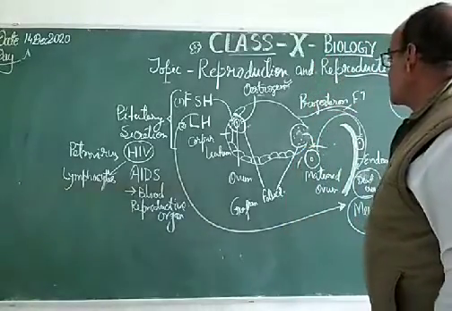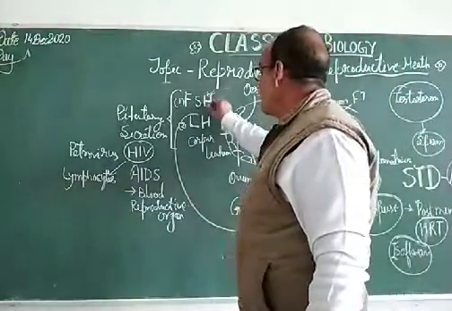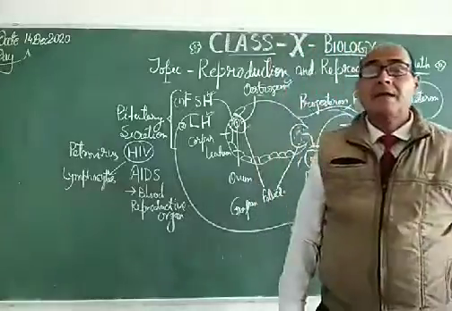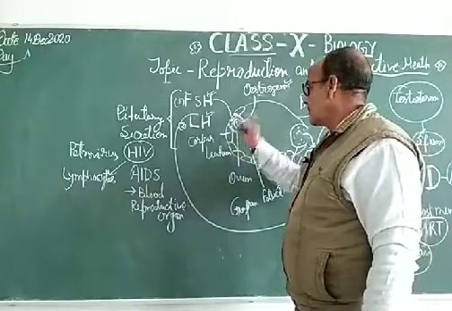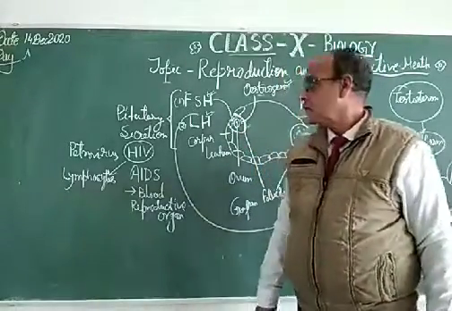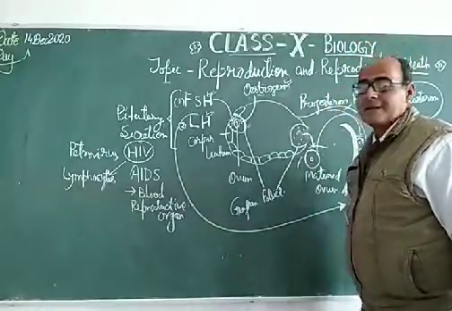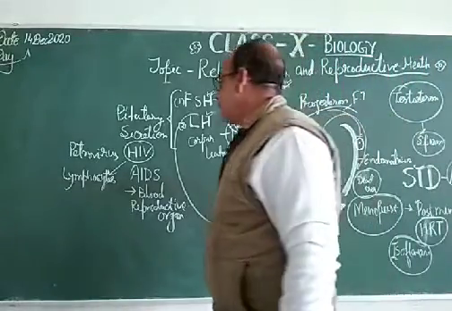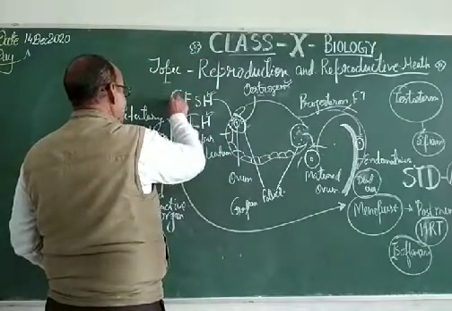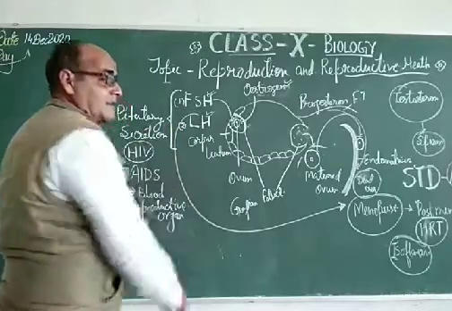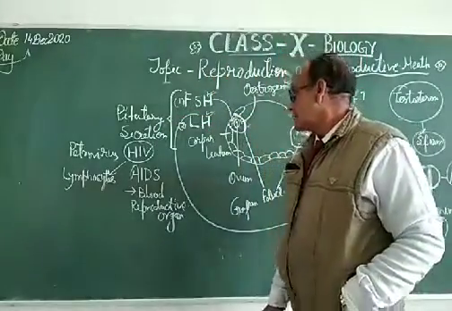Therefore, dear students, let us practice some questions. Name the pituitary secretions: FSH and LH. What is the function of FSH? FSH is the follicle stimulating hormone. It stimulates the formation of the follicles, Graafian follicles. Then what is the function of estrogen? Estrogen initiates the formation of the ovum inside the follicle. Where are FSH and LH secreted? FSH and LH are secreted in the pituitary gland. Where is estrogen secreted? Estrogen is secreted in the ovary itself.